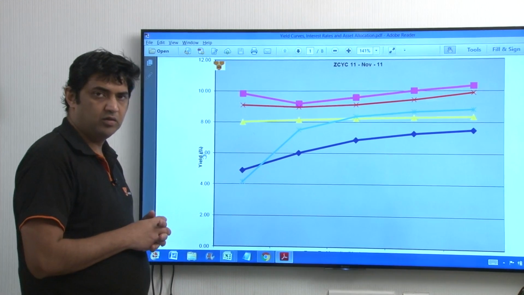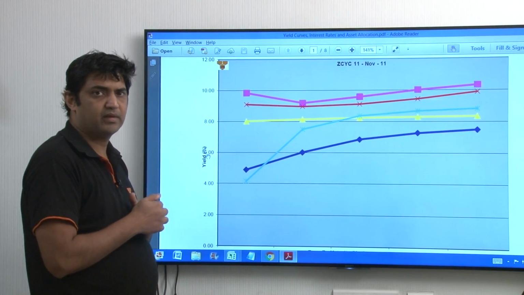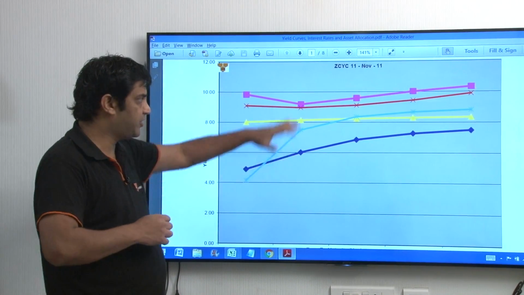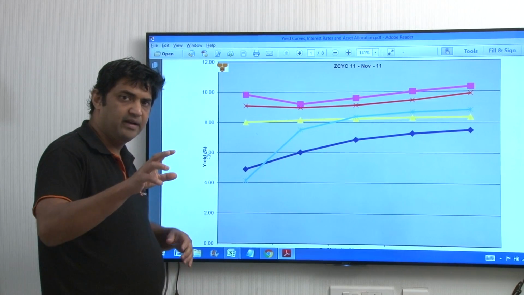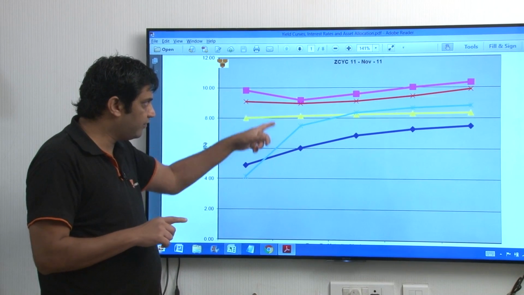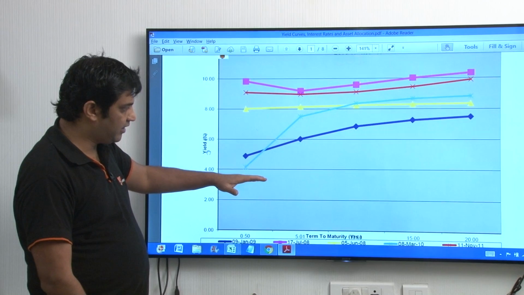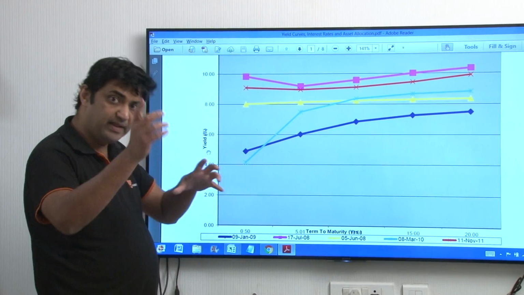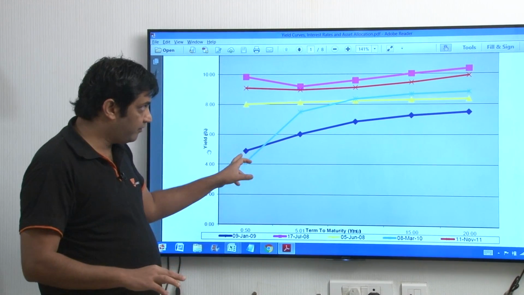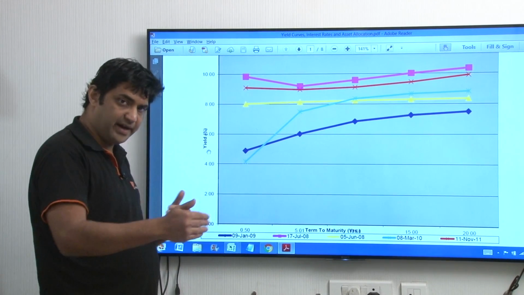Hi. So in the previous video we had seen about yield curves and what the different shapes of yield curve are. Now we must understand what to analyze from these yield curves, what each of these yield curves is telling us. When was this yield curve seen and what happened in the economy after a particular yield curve was there. So let us go step by step, date by date.